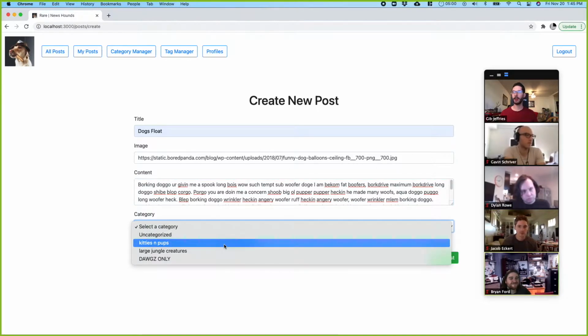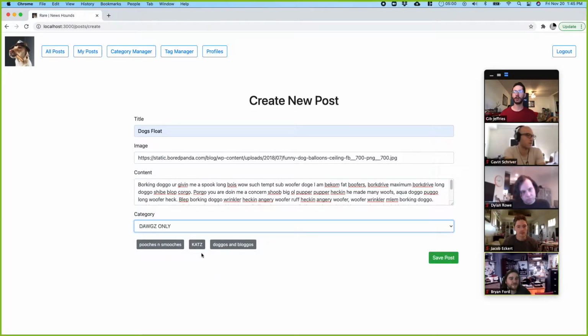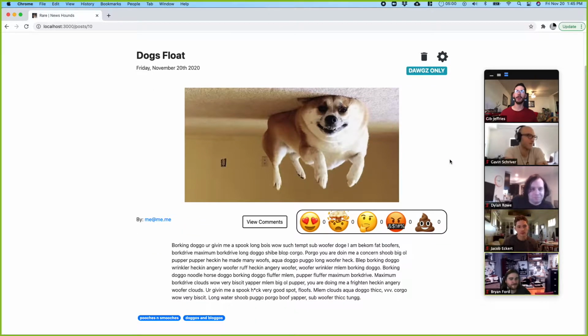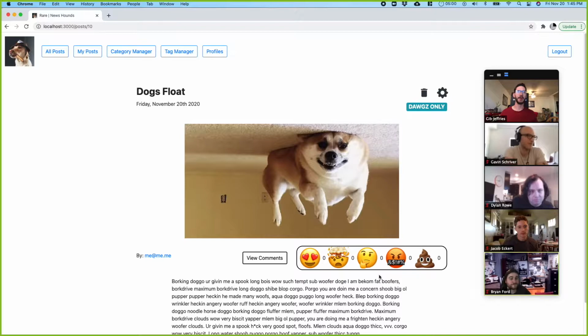And I'm going to categorize this dogs only and add some tags to it and save that post. And there it is. So people will be able to tell me what they think of this. I think this is interesting.